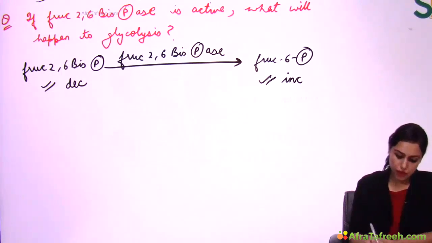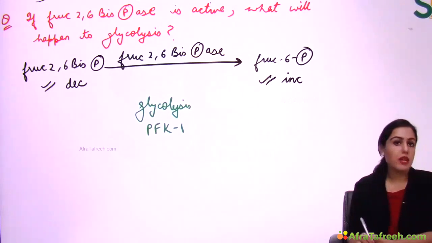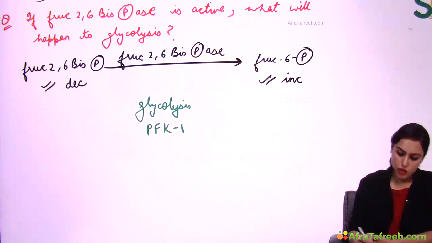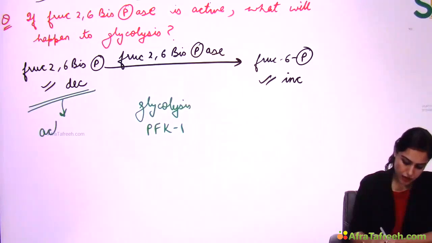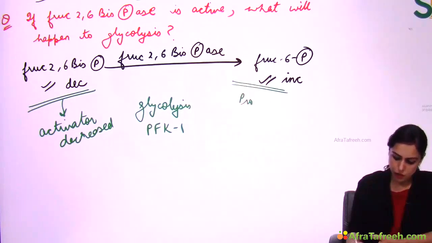Now we have to see the effect on glycolysis. That means we have to see the effect on the rate limiting enzyme of glycolysis. If the rate limiting enzyme of glycolysis decreases, then glycolysis decreases. If it increases, then glycolysis increases, right? Now, what is fructose 2,6-bisphosphate for glycolysis? It is the activator of glycolysis, which is decreased. And on the other hand, fructose 6-phosphate is the product of glycolysis, which is increased.